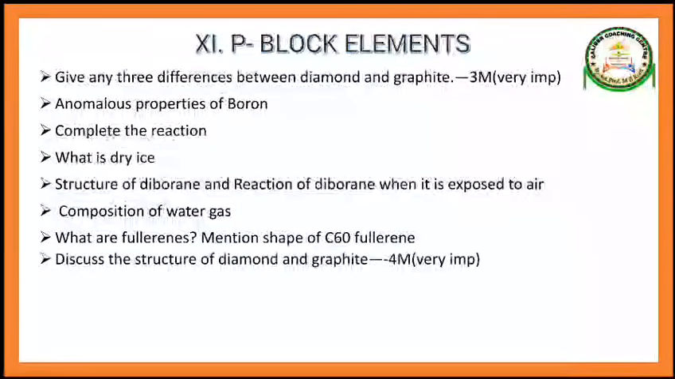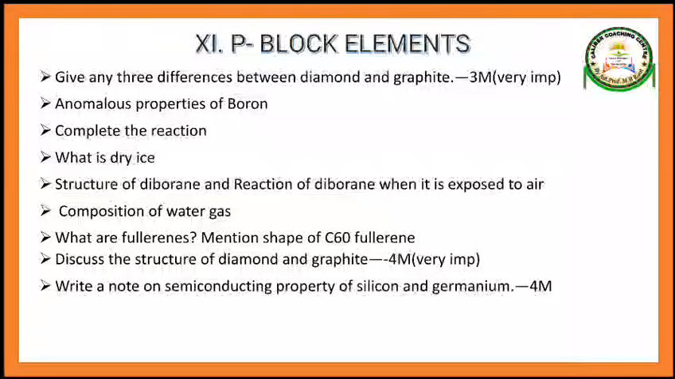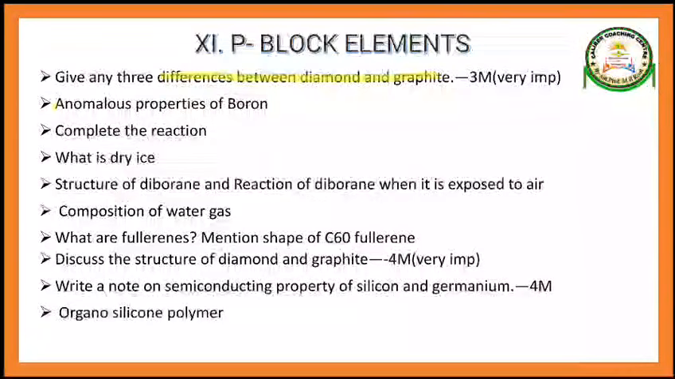Composition of water gas. What are fullerenes? Mention the shape of C-60 fullerene. Discuss the structure of diamond and graphite. Write a note on the semiconducting property of silicon and germanium. Organosilicon polymer. See, guys, the difference between diamond and graphite, many times they have asked the same question. And anomalous properties of boron: how boron behaves differently from the other elements in the boron group.